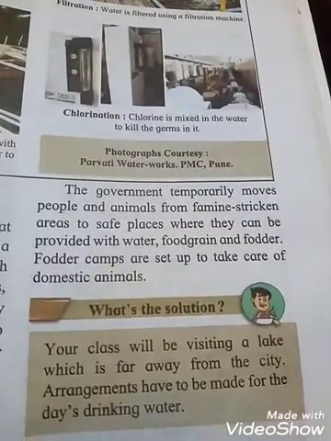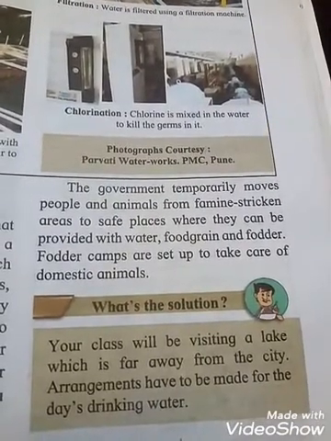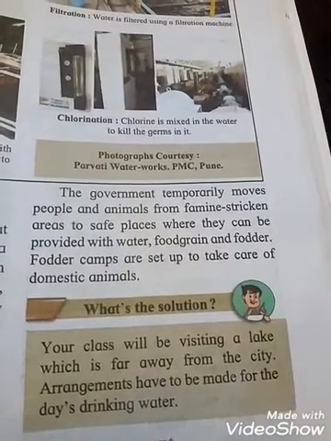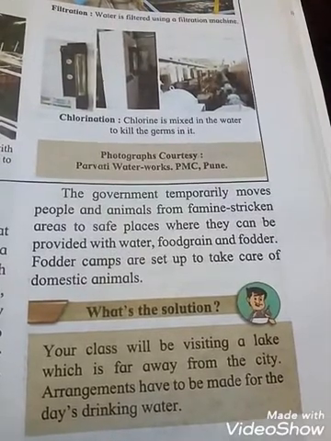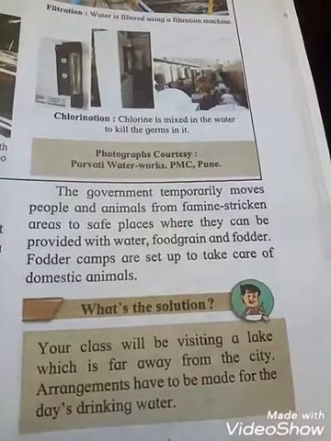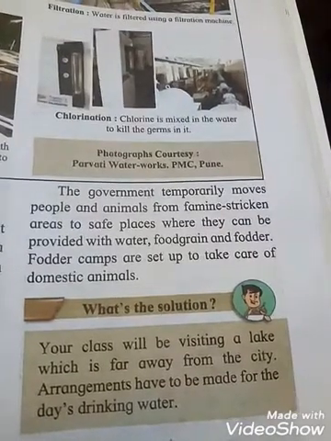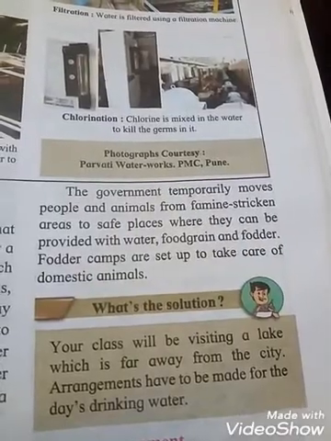The government temporarily moves people and animals from famine-stricken areas to safe places where they can be provided with water, food grain and fodder. Fodder camps are set up to take care of domestic animals.